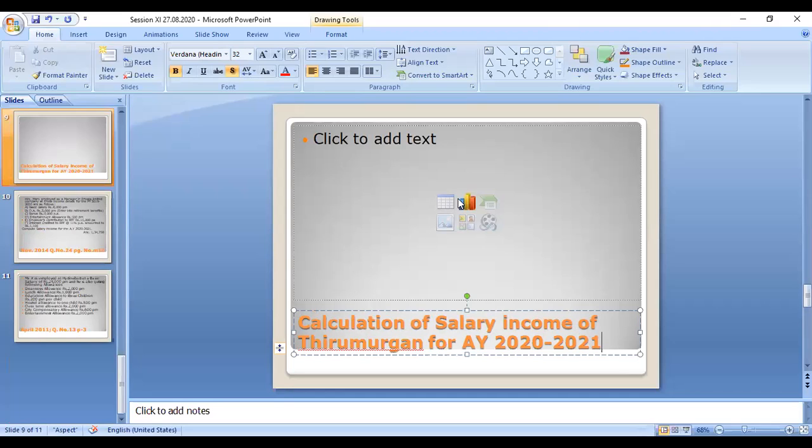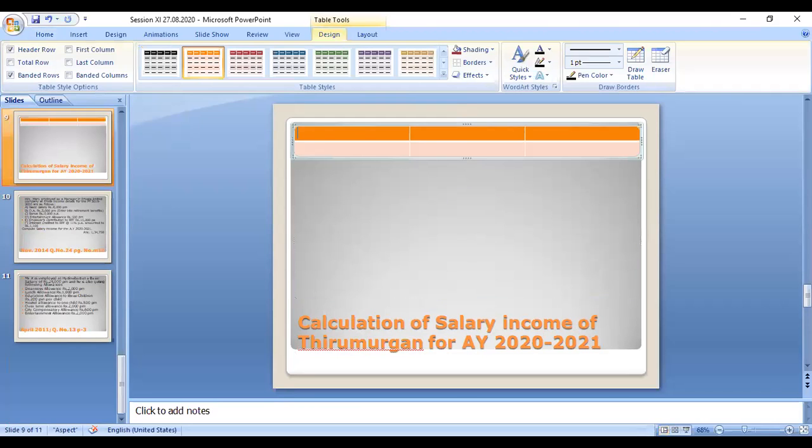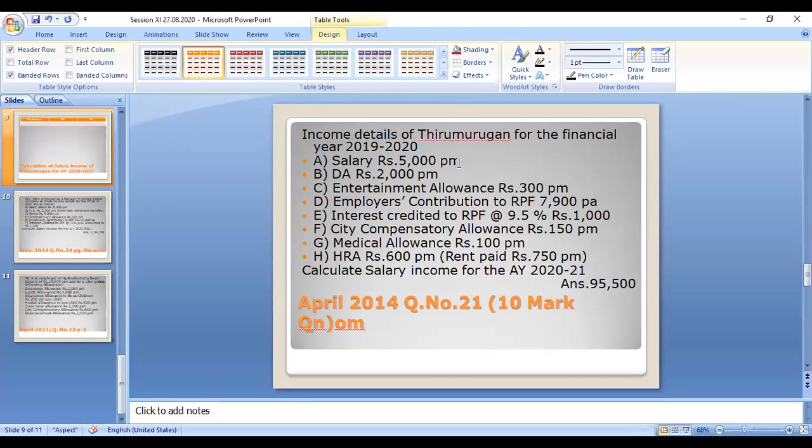Now you have to open 3 columns. So particulars column, and 2 amount columns. Particulars, rupees. So the 3 columns you have to open, right? So now go to the problem.